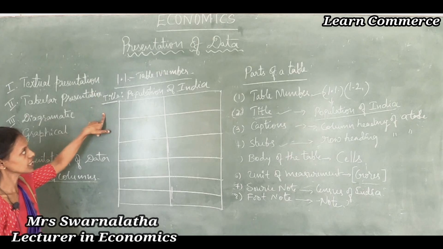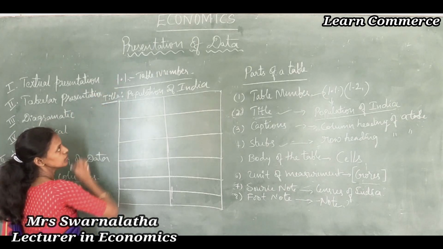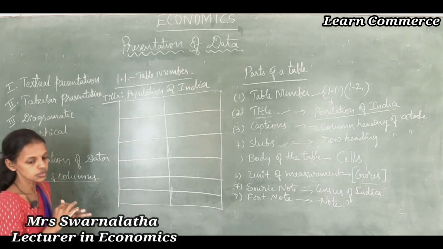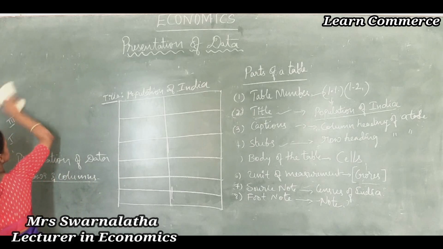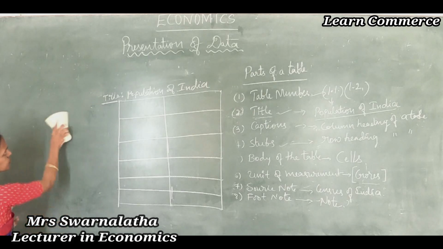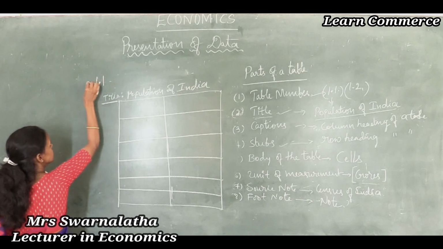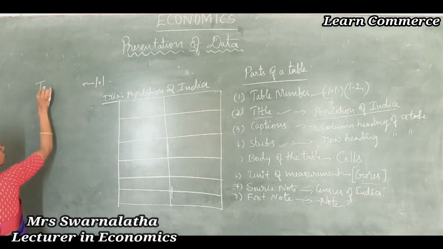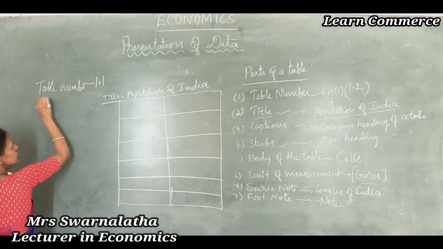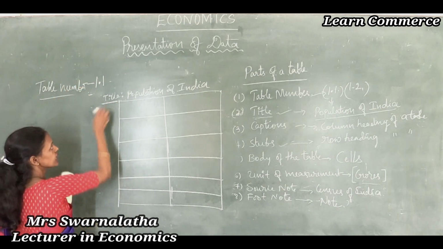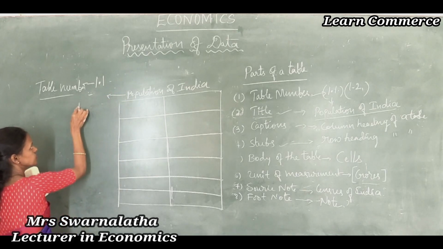Title is below the table number, table number 1.1. So it should be just aside. See here, table number 1.1. It is a table number. Title I have written. This is a title.